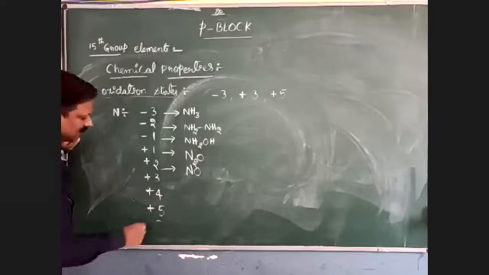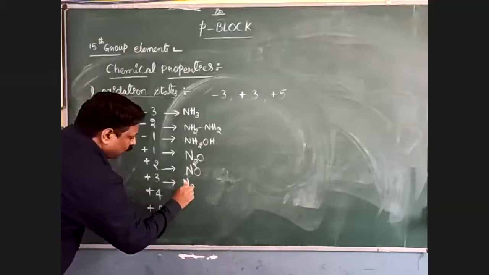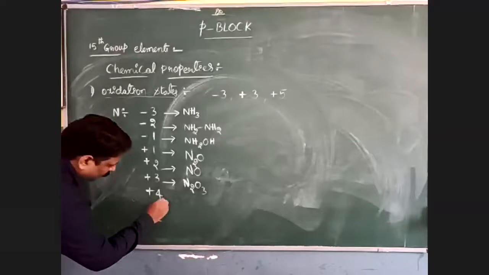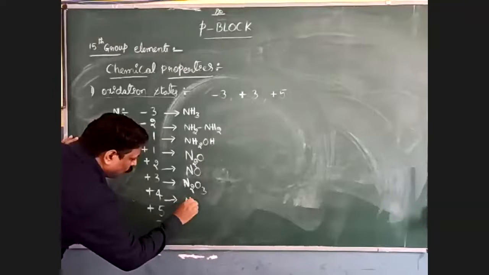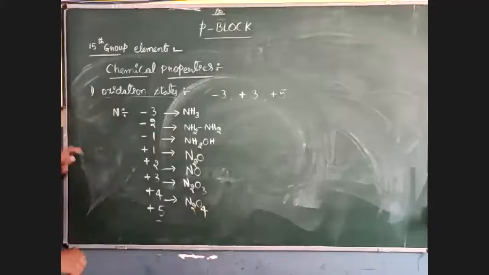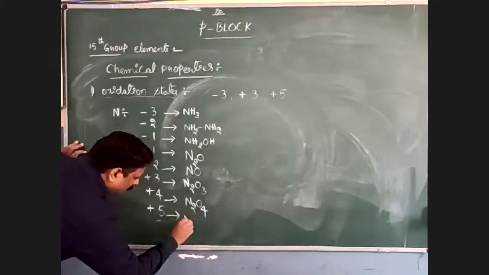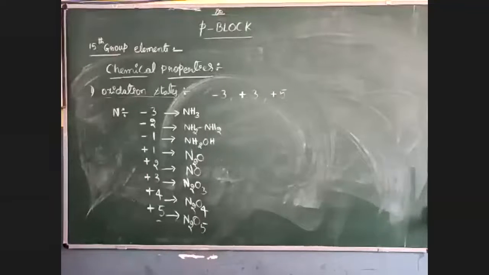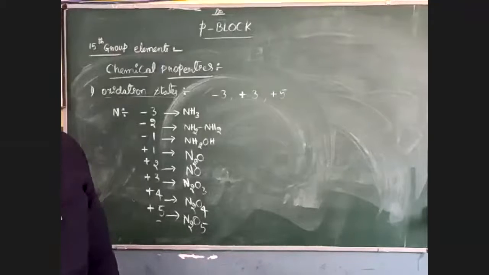And for +3, N2O3, called nitrogen trioxide. Next, for +4, NO2, nitrogen dioxide. And the last one is N2O5, called nitrogen pentoxide. Then come to phosphorus.